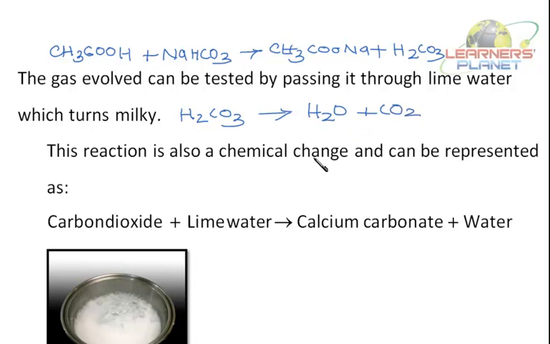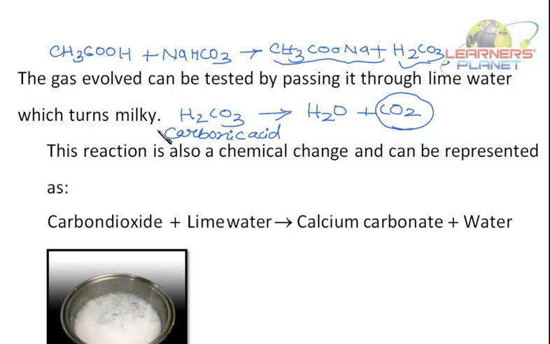I know this reaction is very heavy for you. There is no need for you to remember this. I just wanted to tell you the products formed. Right? There's no need for you to learn this reaction by heart. Just remember one thing, a gas is evolved and that gas is carbon dioxide. Right? This H2CO3 is called carbonic acid. Because if I would have written that this CO2 is evolved directly, there would have been confusion in your mind. So I wrote this complete reaction, but you don't need to remember this.